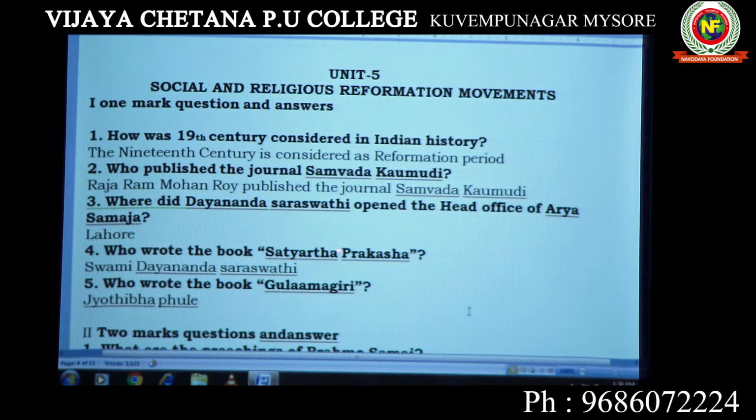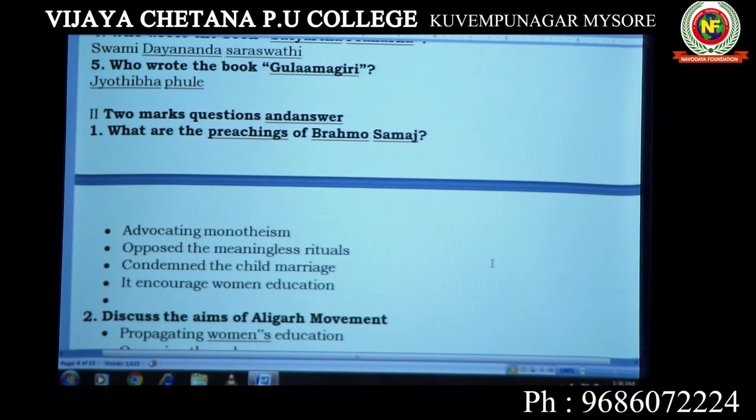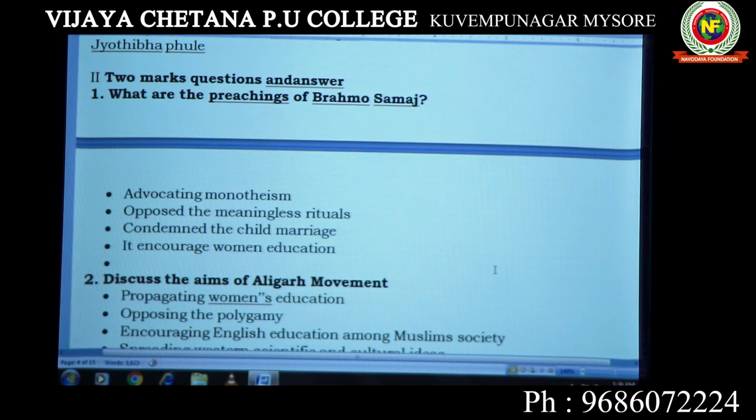Who wrote the book Satyartha Prakash? It is Swami Dayanand Saraswati. And Gulamgiri, the book was written by Jyotiba Phule. So one more question can be asked as far as the Samajas are concerned, various Samajas established by various reformers. Let us see two more questions.